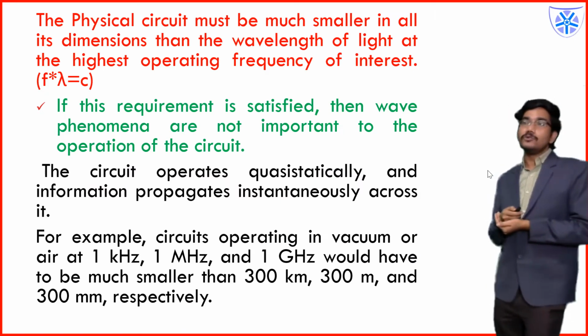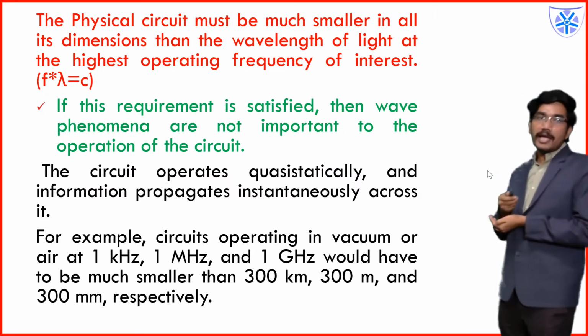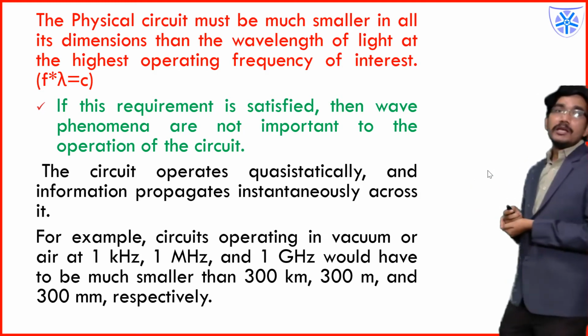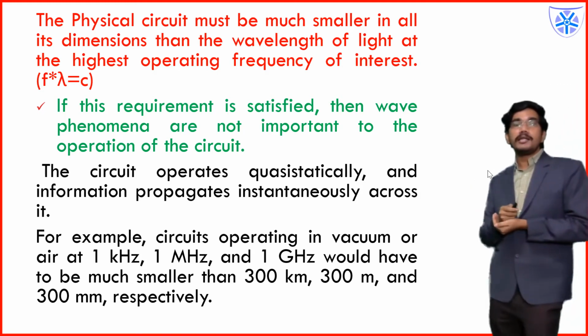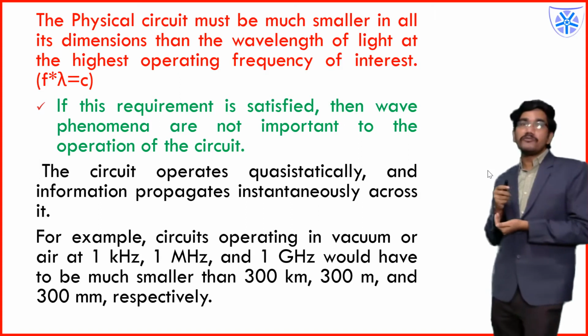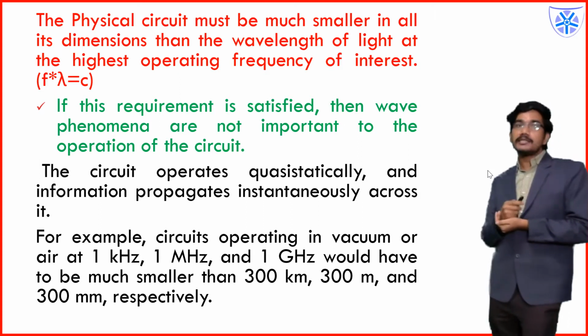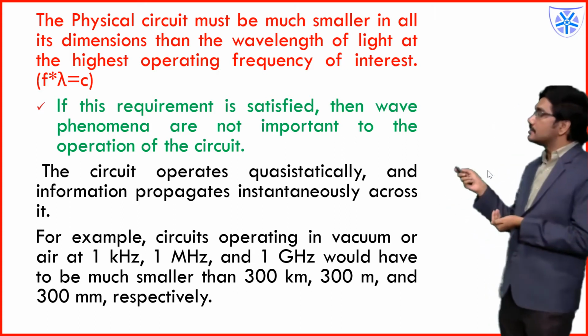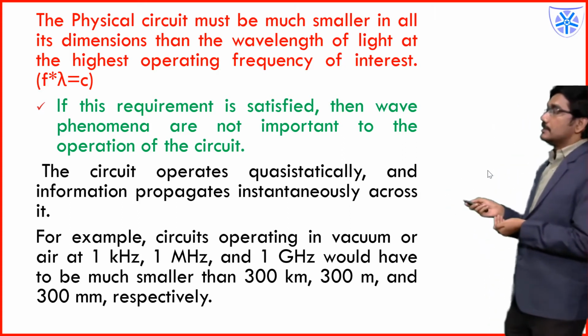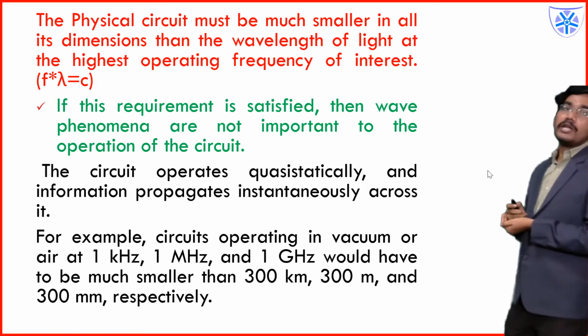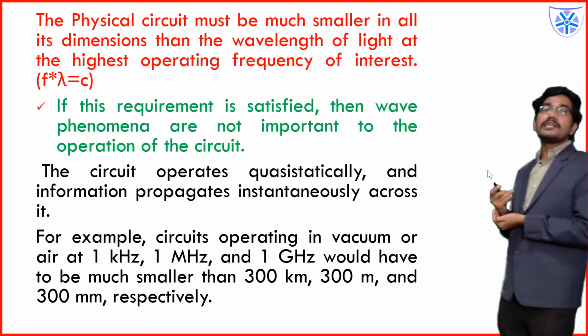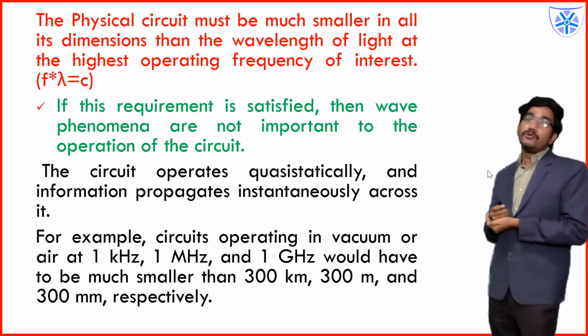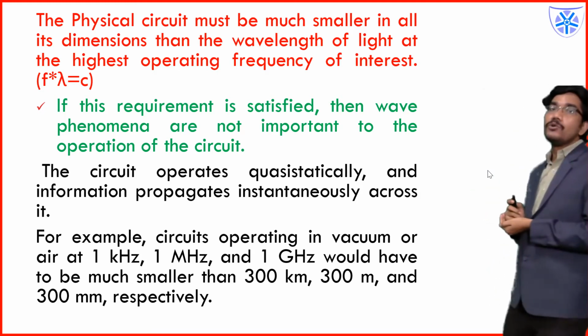The physical circuit must be smaller in dimension than the wavelength of the light at the highest operating frequency. What is the operating frequency? The operating frequency is nothing but the frequency of interest. In electronic circuits, you can operate the circuits in megahertz and gigahertz, whereas in electrical circuits, we will go with the power frequency.